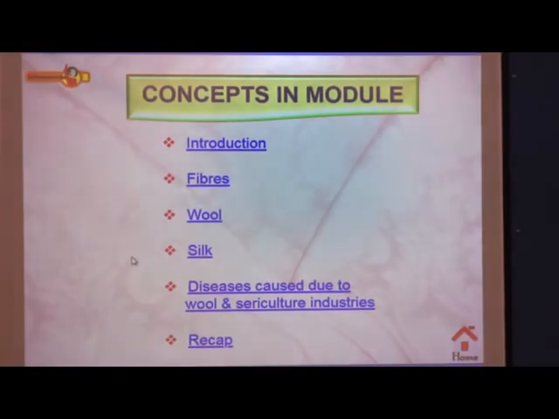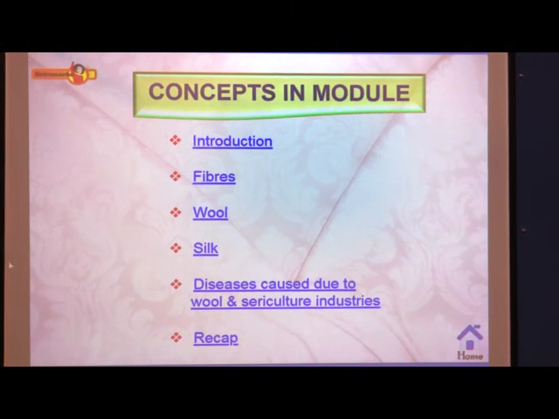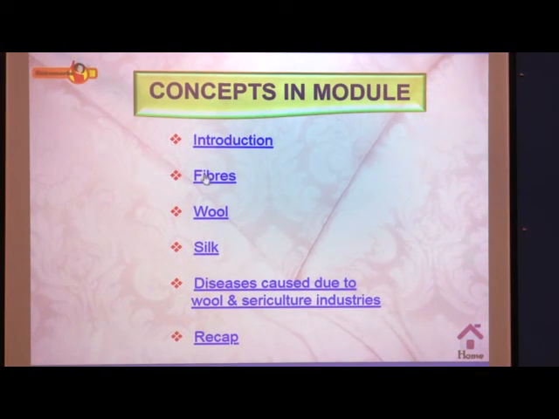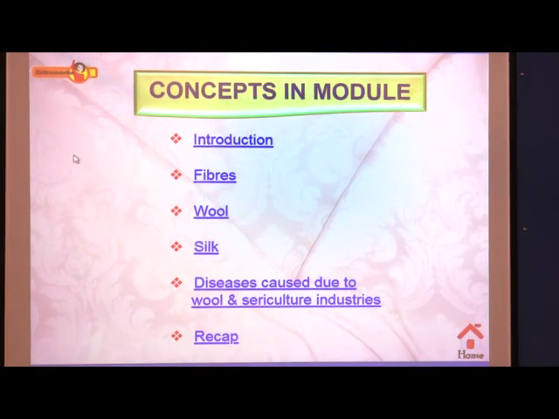In this lesson we are going to learn different concepts. First, we will introduce what fiber means and which types of fabrics there are. Then second, fibers, third, wool, fourth, silk. In wool and silk, we will not only learn what they are, but also how these fibers are obtained from different types of animals.